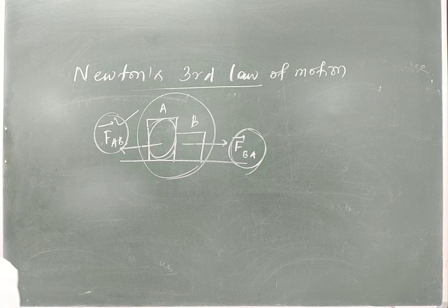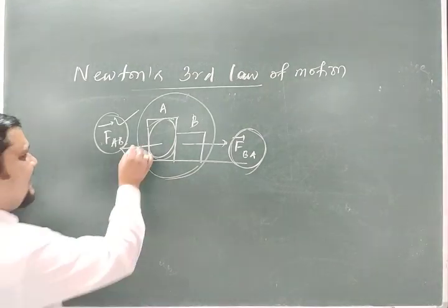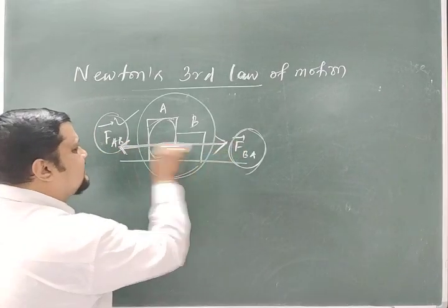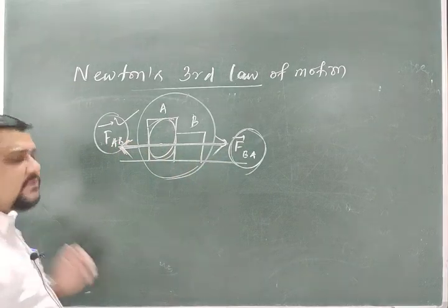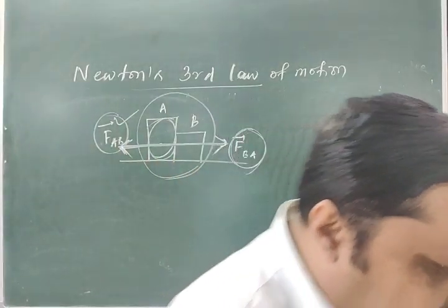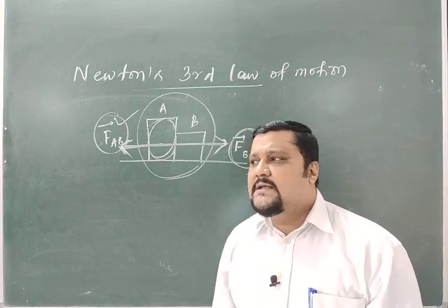Okay. So another thing is that the action and reaction act along the line joining the two bodies, along this same line joining the two bodies. So these are the notes, or you can say the conclusions, or the consequences of Newton's third law of motion.